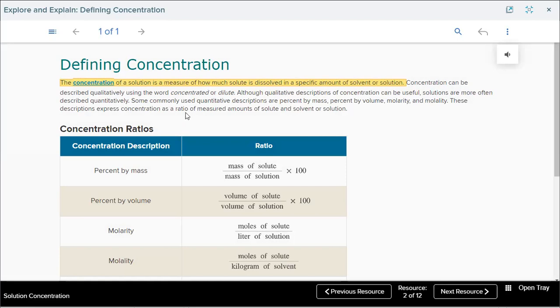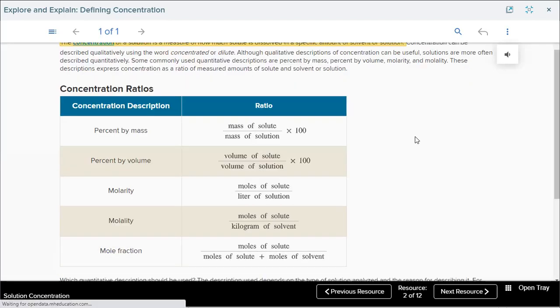So what are the rules that you are going to use to calculate all this? Percent by mass, percent by volume, molarity, and molality. Then mole fraction. First, percent by mass. How can we get the concentration of solute by its mass?